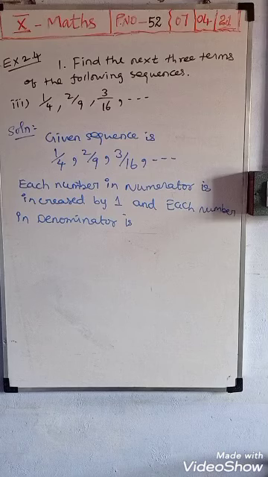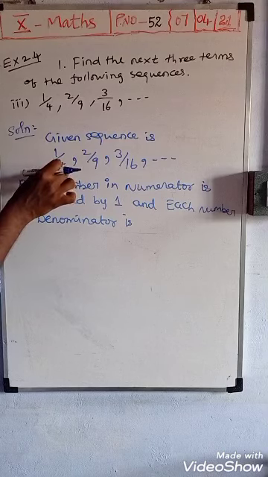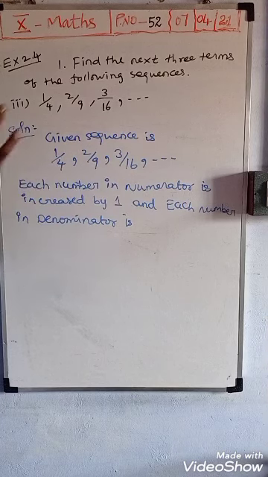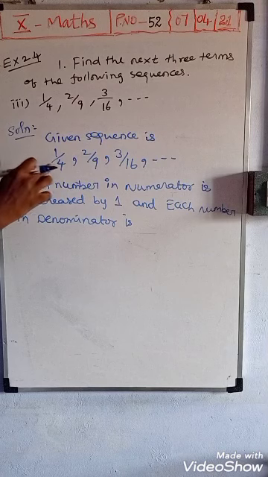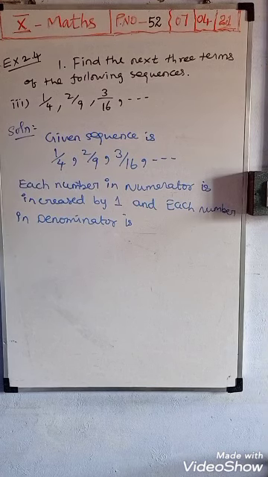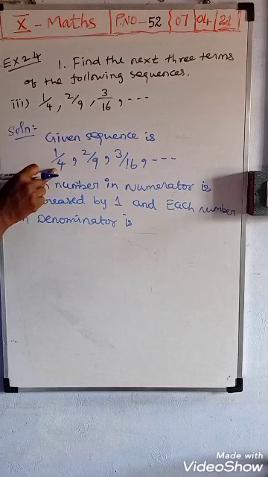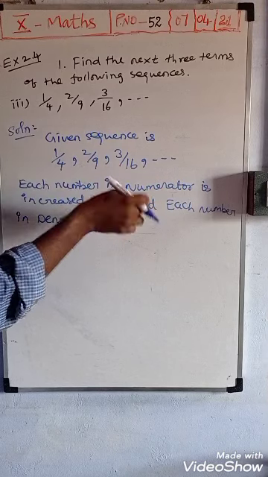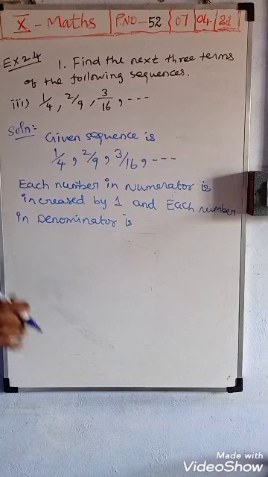In the denominator you check: here 4, here 9, here 16, and so on. So 4, 9, 16 are like square numbers. 2 squared is 4, 3 squared is 9, 4 squared is 16, next 5 squared, 6 squared, 7 squared, like that it will go on.